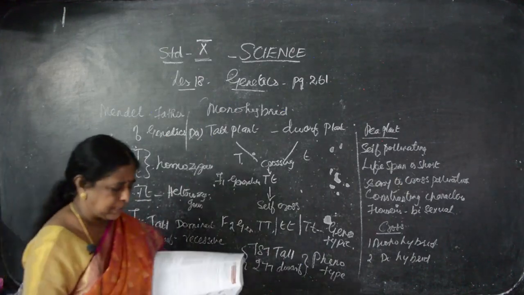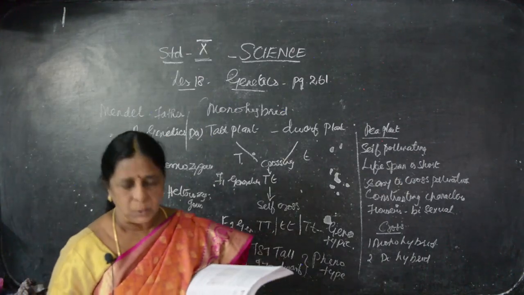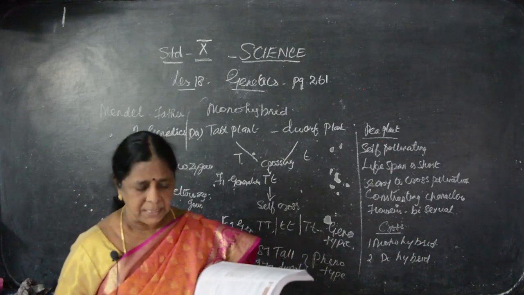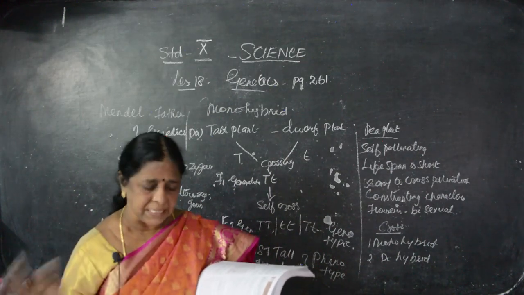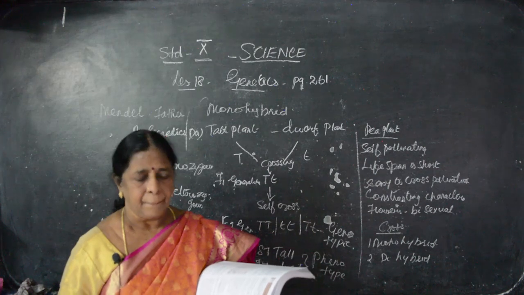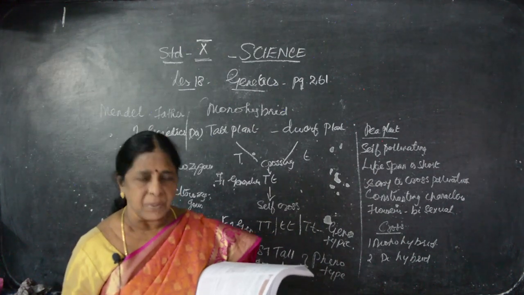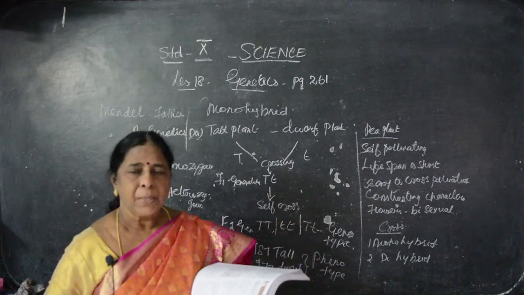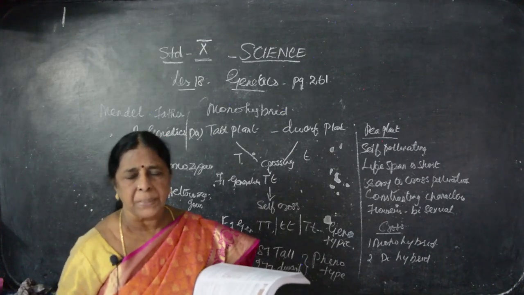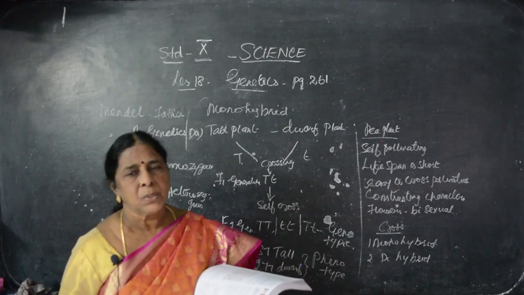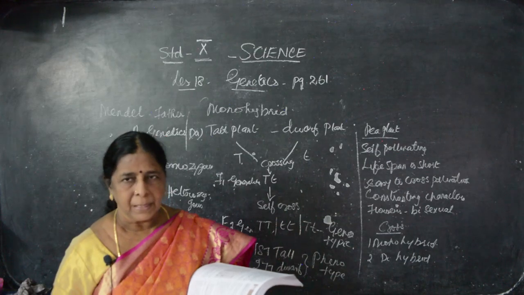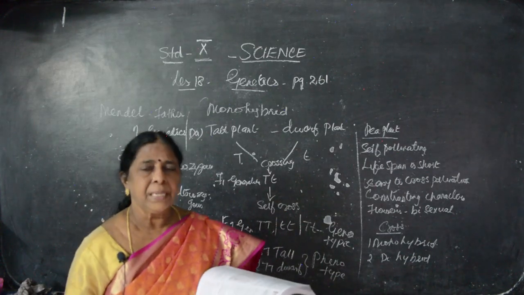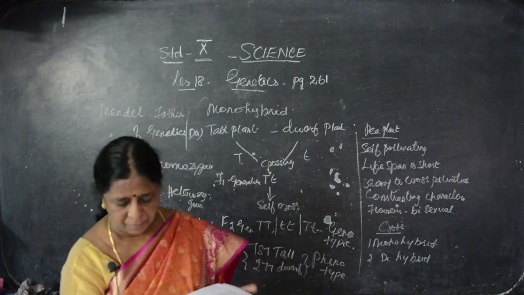Underline what is alleles and what is allelomorph. Two mark question it is. Two factors making up a pair of contrasting characters are called alleles. Phenotypic expression of alleles are called allelomorph. Okay, so that is phenotypic, genotypic. Externally, if both look the same, what will you call it? Allelomorph. Clear? So you should have an idea what is allele and what is allelomorph.